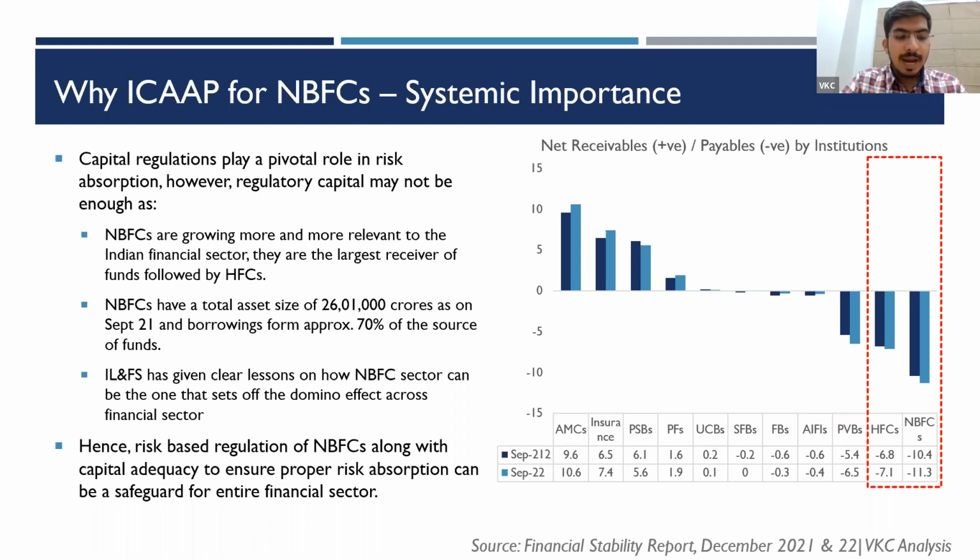To further add on the statement that I made that the systemic importance of NBFCs is increasing, I have a chart over here. So what we observe in these red boxes is that HFCs and NBFCs are the largest payables to the financial sector. That is to say that the NBFCs and HFCs have borrowed a lot of funds from the financial sector, because majorly all the funding of NBFCs and HFCs comes from banks. Most of you are aware that NBFCs are funded chiefly by banks. Now these banks borrow the public's money. So in case NBFCs default, there is a huge risk on the public's money.